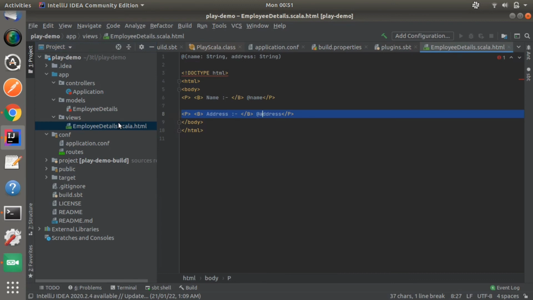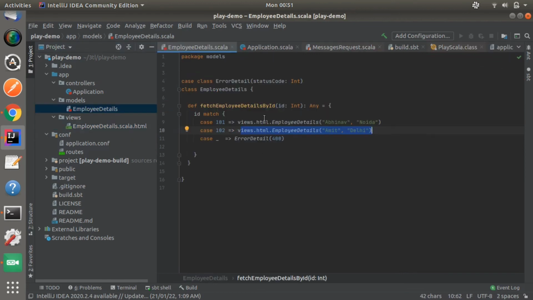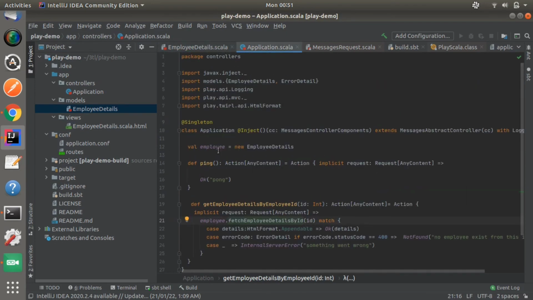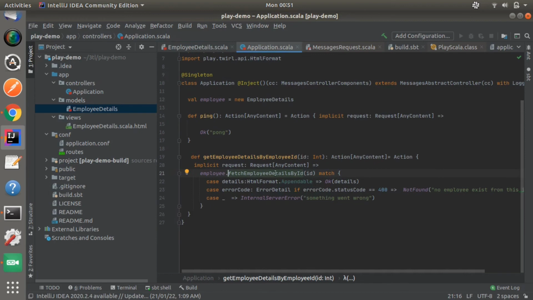So here you can see we are printing the name and the address of the employee. This is the name and address of the employee, and this template we are using here inside the model class in that method. You can see this method is called inside the application class of the controller package. This method will return the employee details.